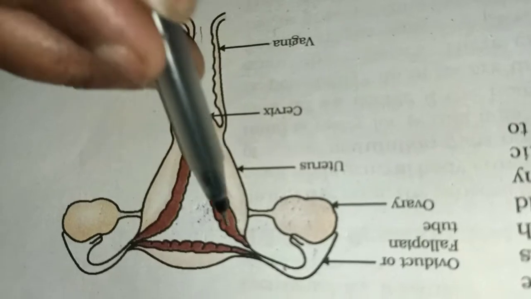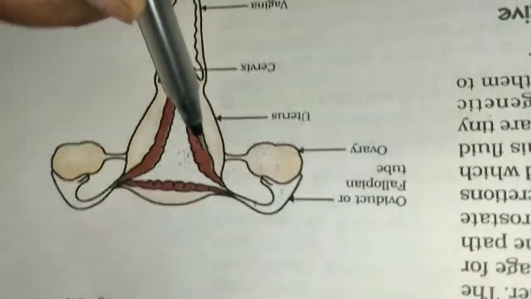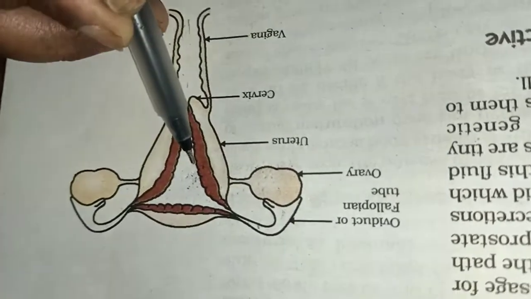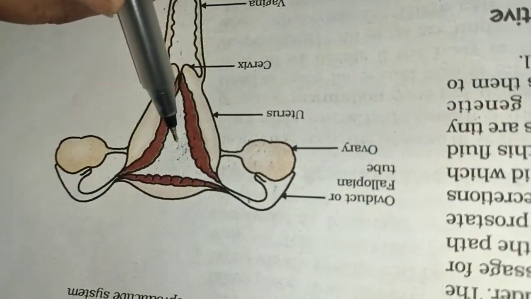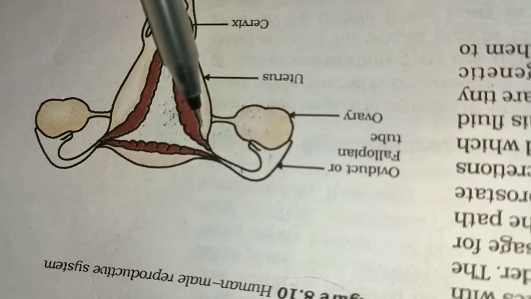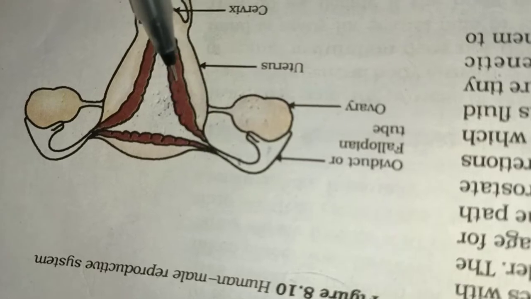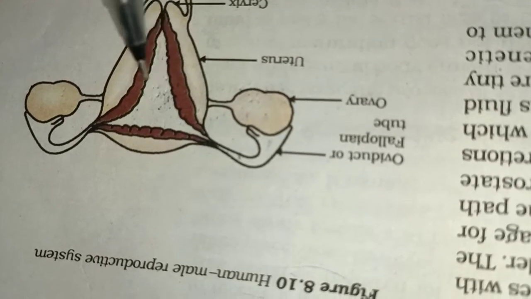What is the function of the middle layer? This middle layer is muscular, so it increases whenever the size of the baby increases. Whenever the size of the baby increases, the size of the uterus also increases, and that is due to this middle part, because this part is muscular.